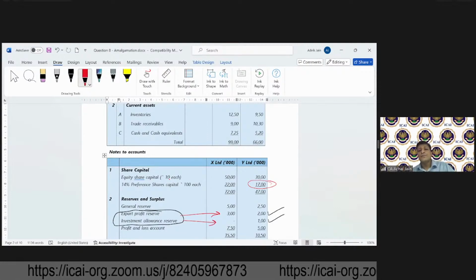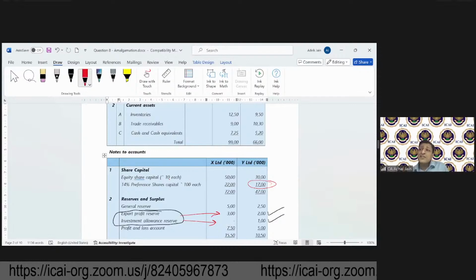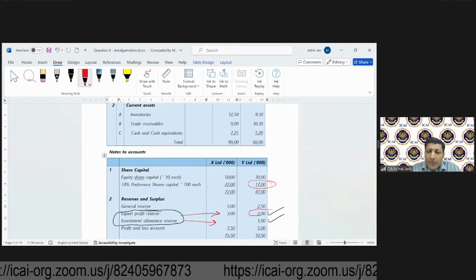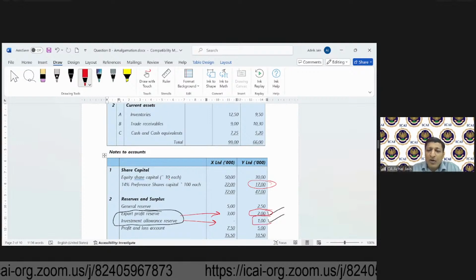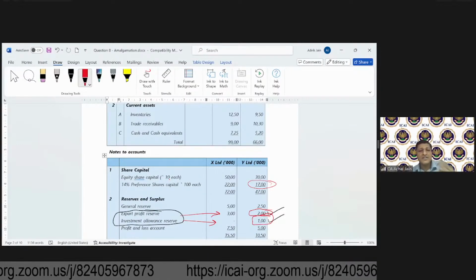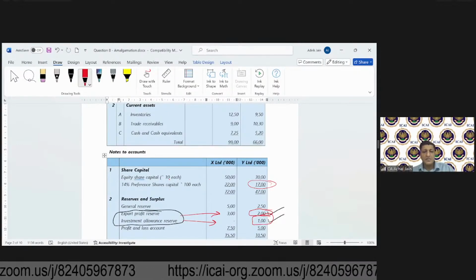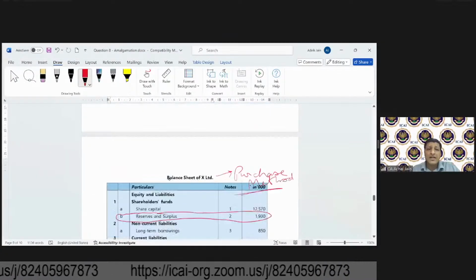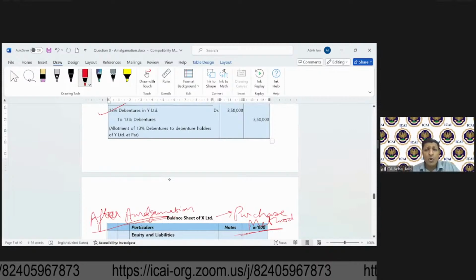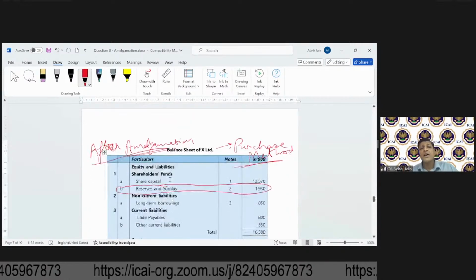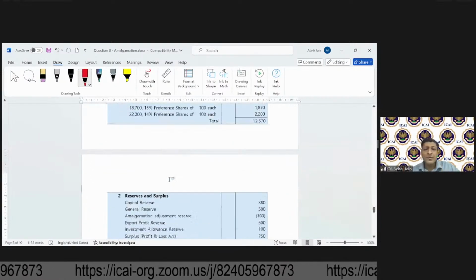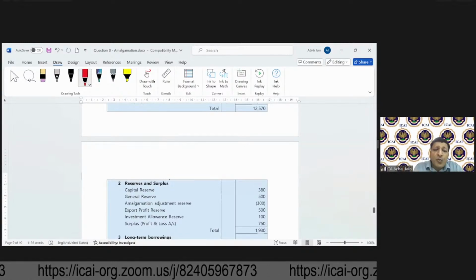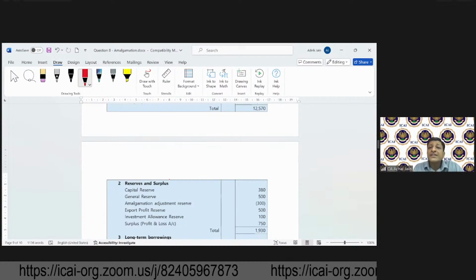Okay, now what X needs to do is, X needs to also pick up this 2 lakh of Y, 1 lakh of Y. So let's understand whether this has been picked up or not. So let's go to the balance sheet which has been prepared after amalgamation. So now we are looking at the balance sheet which has been prepared after amalgamation. Now after amalgamation, the balance sheet includes export profit reserve of 5 lakhs.